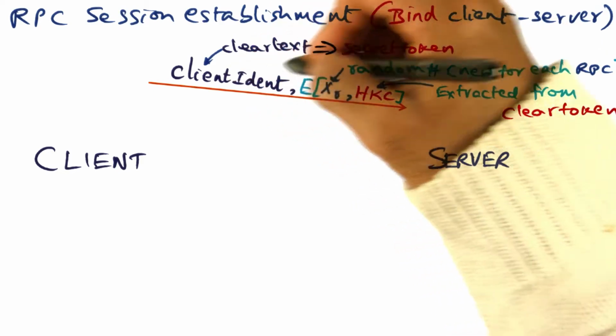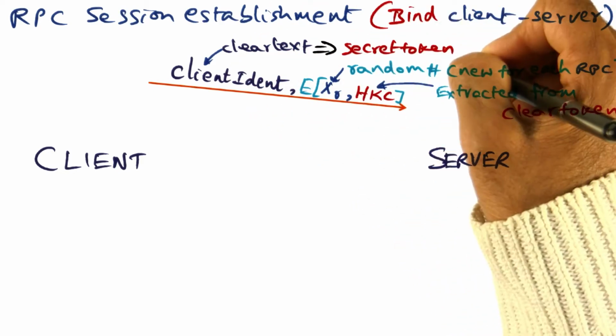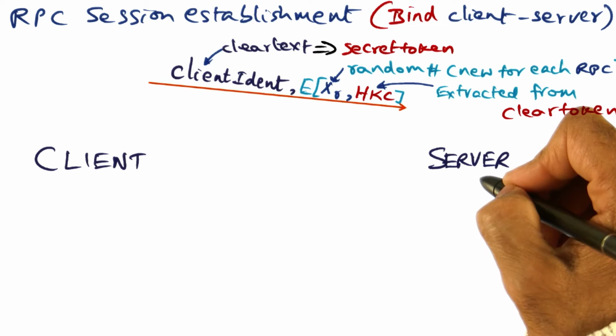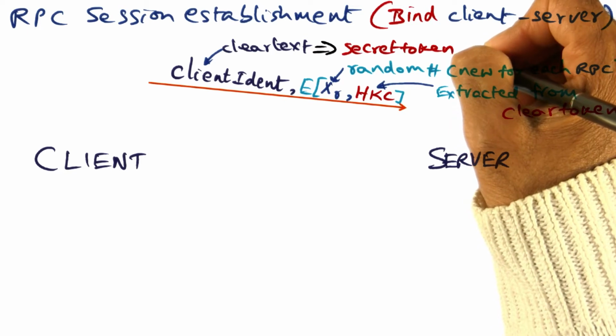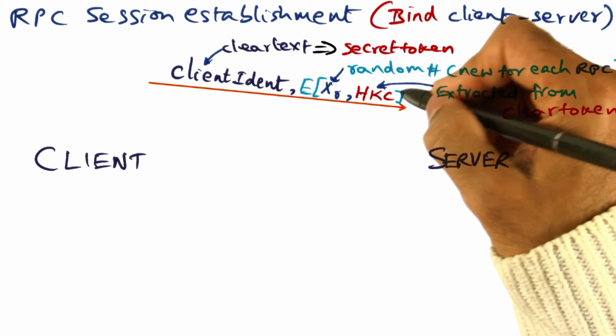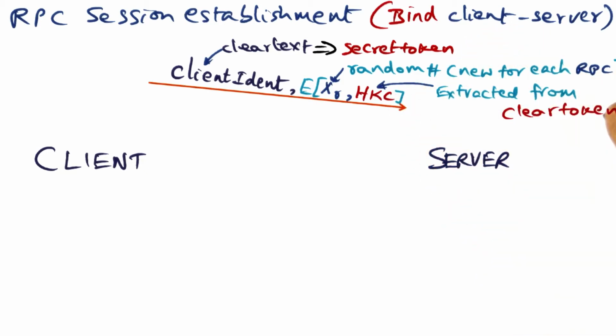Well, the client ID is a secret token. Recall that the secret token is nothing but an encryption of the clear token with a key that is known only to the server. And therefore, what the server can do is take the secret token, decrypt it using the key that it has, and once it decrypts it, it gets this clear token data structure, and from that clear token data structure, it can say, well, what is the key that is contained in this clear token data structure?